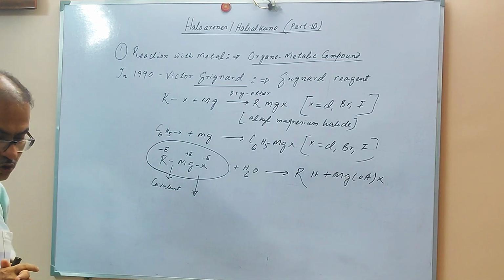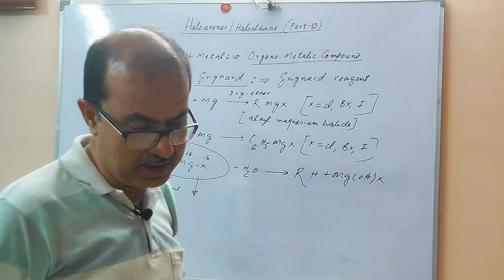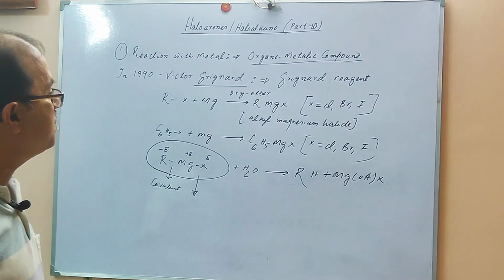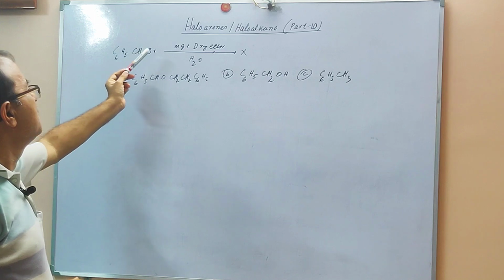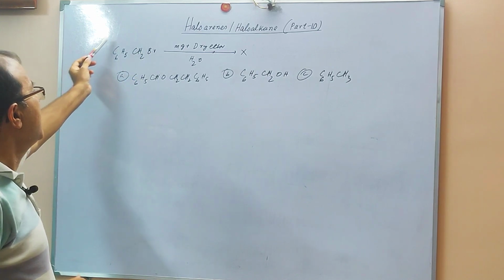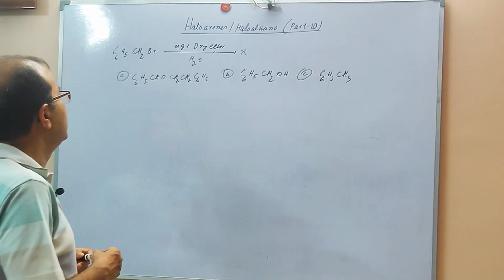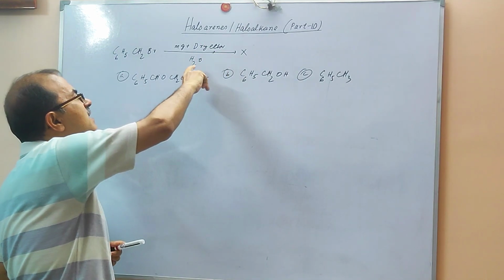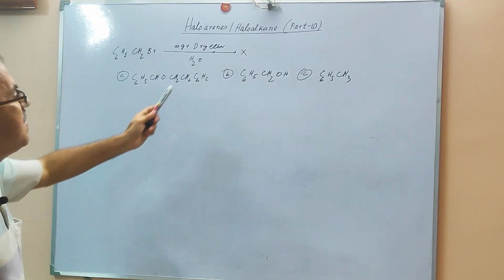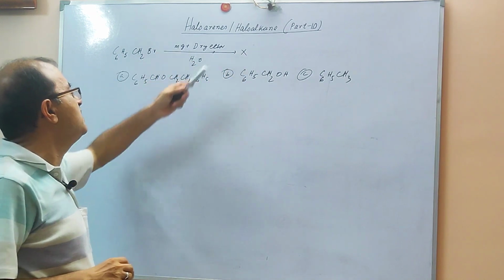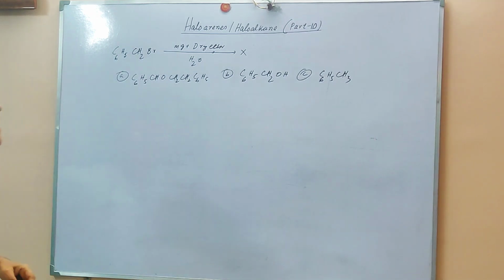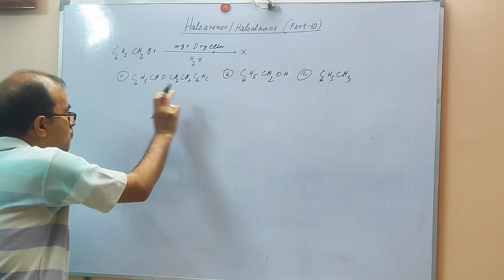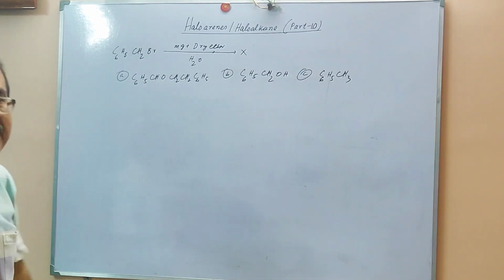A lot of questions normally come in your exams, where a halide is given with magnesium and dry ether and then H2, and one product X is formed. You have to identify among the three options which will be the appropriate one.